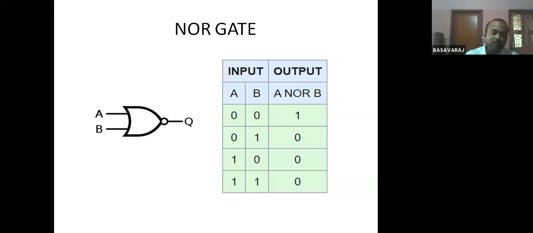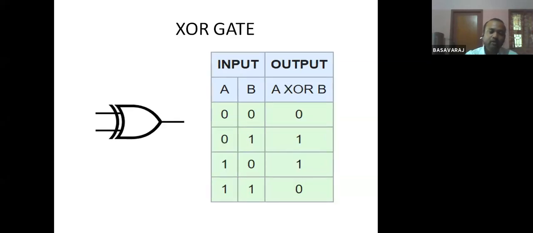Now let us start with one more gate, that is the XOR gate. This is also a very important gate, used very frequently while designing full adders, half adders, and all these things. The unique feature of the XOR gate is that the output will be 1 when the inputs are different. If inputs A and B are the same, the output is 0. The inputs have to be different.